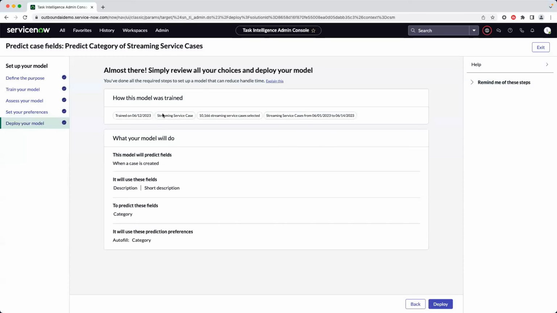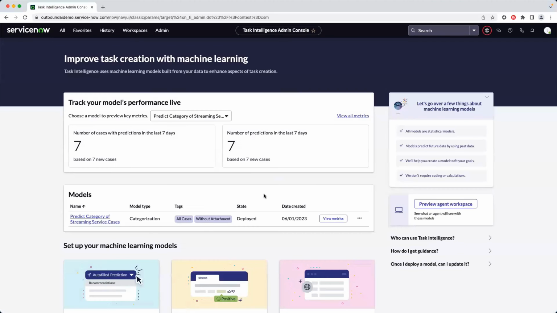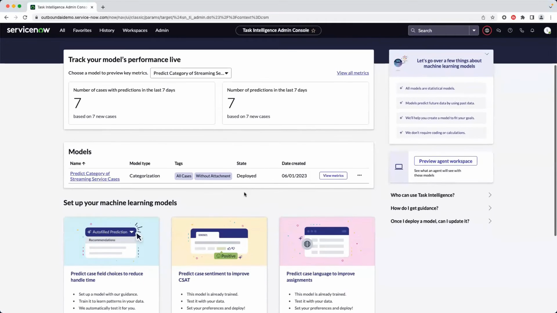Once we are ready with that step, the last step is to review all of your choices and get ready to deploy simply by clicking on deploy here. And so my model is deployed now.